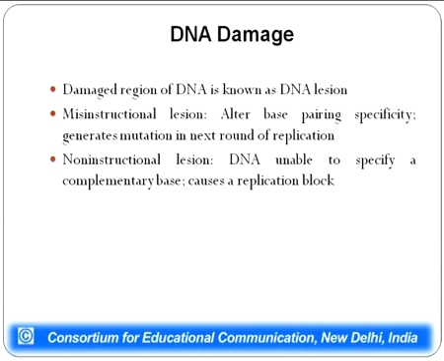Whatever damage occurs to DNA is known as DNA lesion. Now, DNA lesion could be misinstructional lesion or non-instructional lesion. Misinstructional lesion occurs whenever a wrong base gets incorporated in the DNA, which codes for a wrong base in the transcript, which subsequently leads to wrong amino acid getting incorporated. Or there could be non-instructional lesion wherein there is a replication block, so that the machinery for replication cannot proceed on further, and there is no passing of information from one generation to next generation.